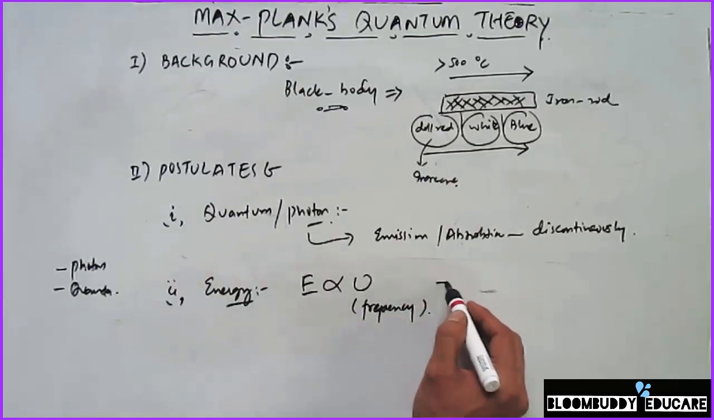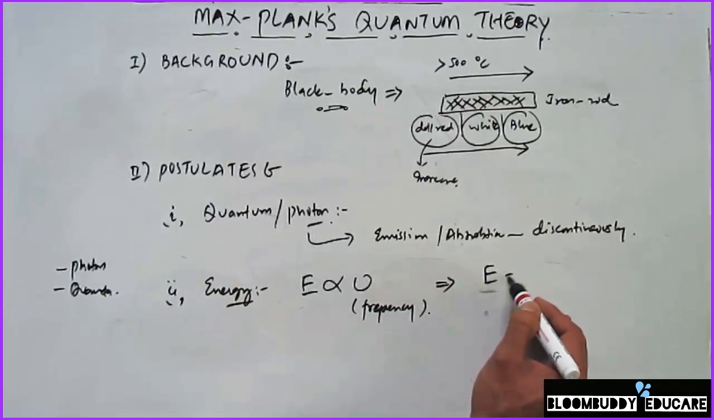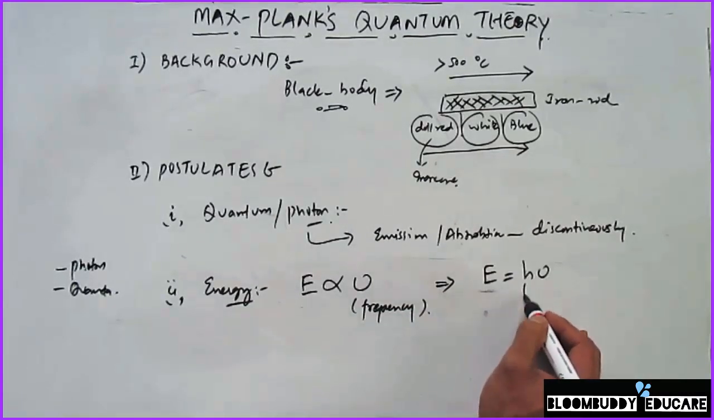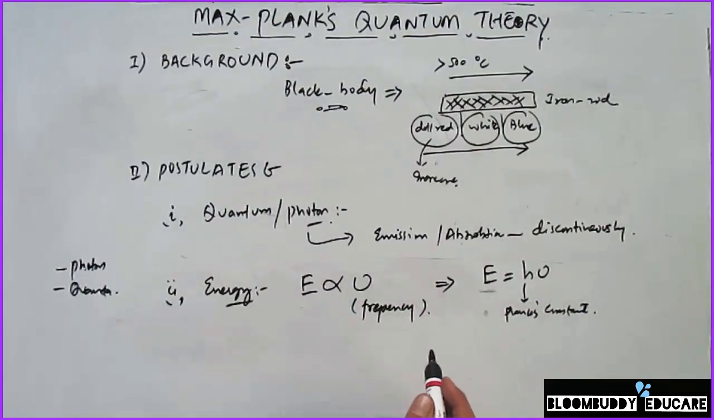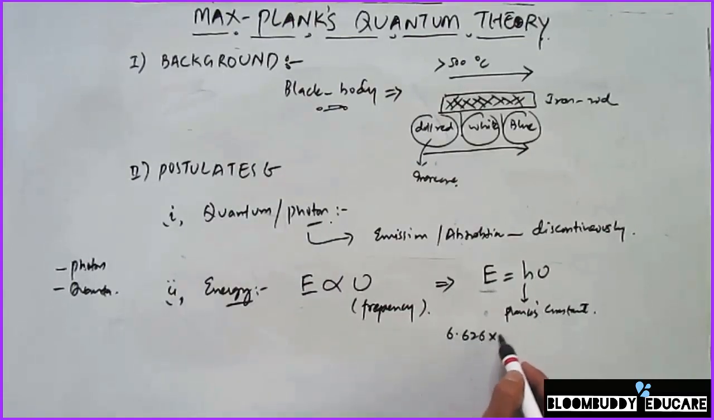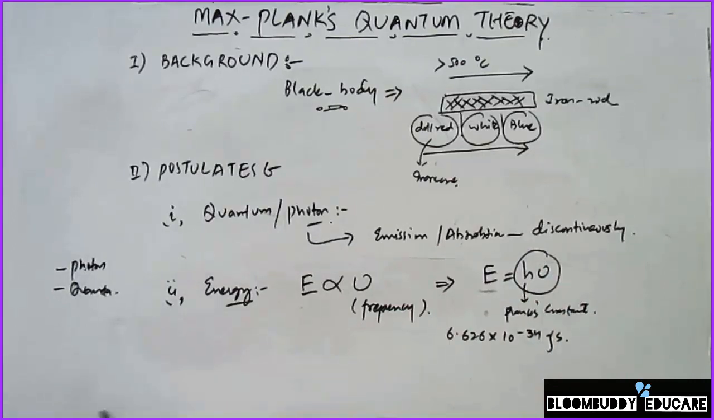Now when we remove this proportionality, E becomes equal to h nu, and this h here is Max Planck's constant. We call it Planck's constant. This Planck's constant has a value equal to 6.626 into 10 raised to the power minus 34 joule second. And h nu is also called a quantum. This is the energy that is associated with the quanta.